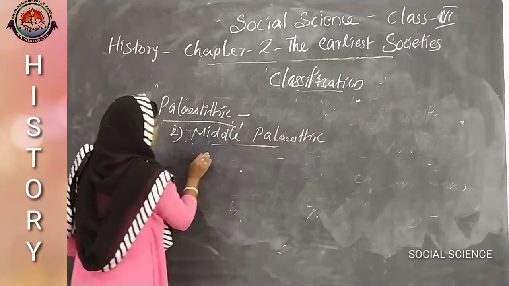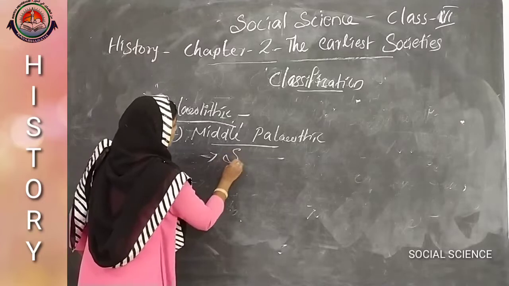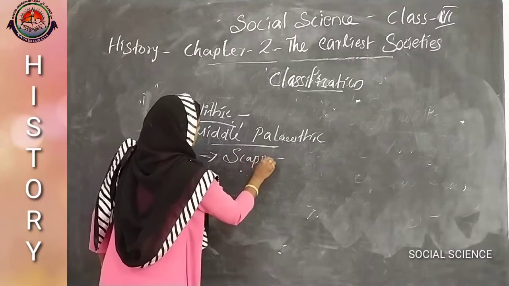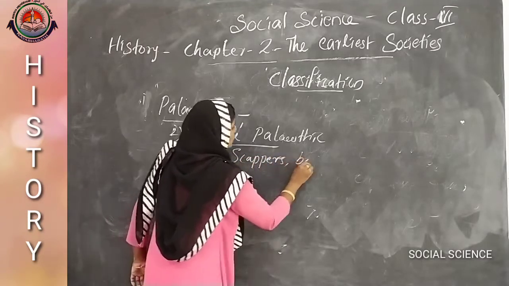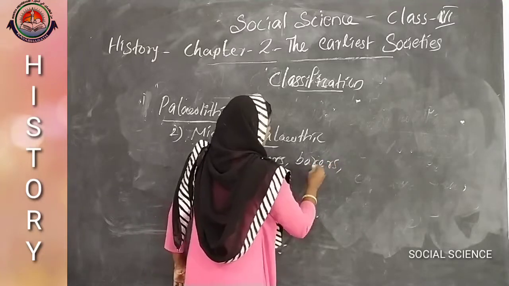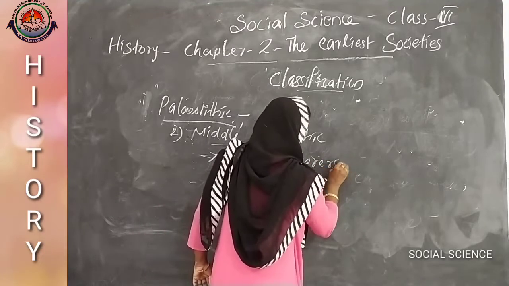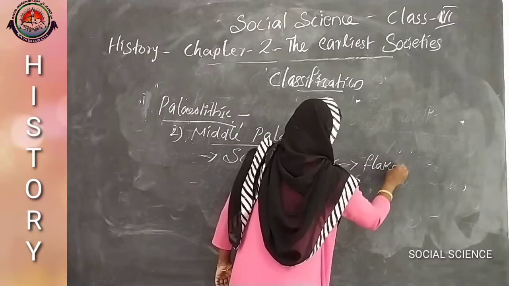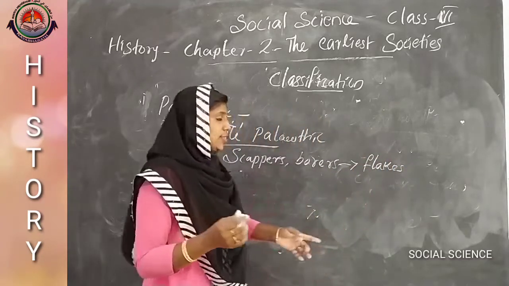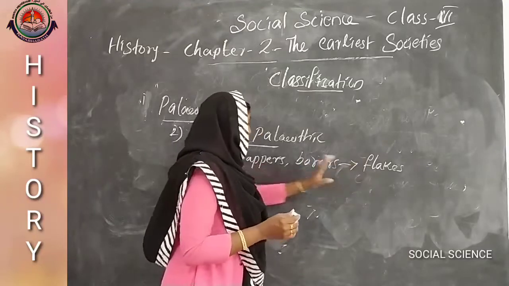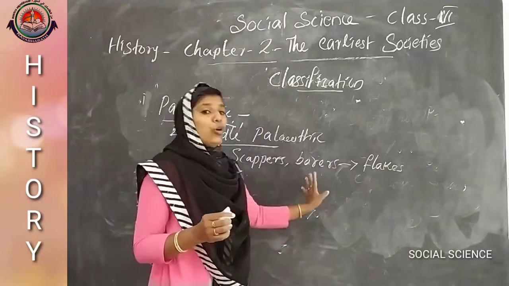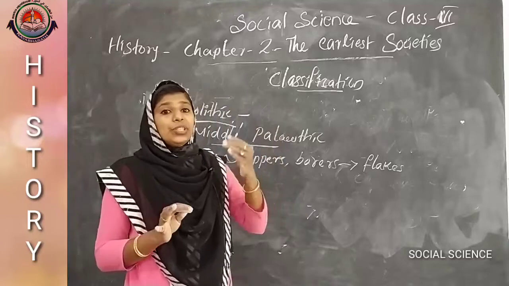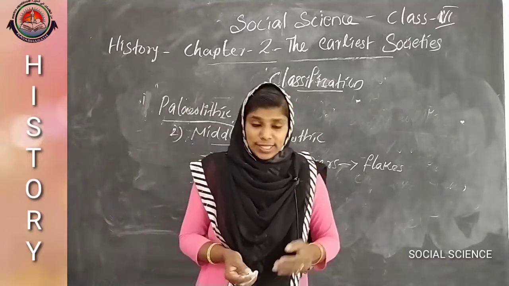Here the main tools were the scrapers, then borers, and these are made up of flakes. That means by flakes they made scrapers and borers and used them during the Middle Paleolithic age.